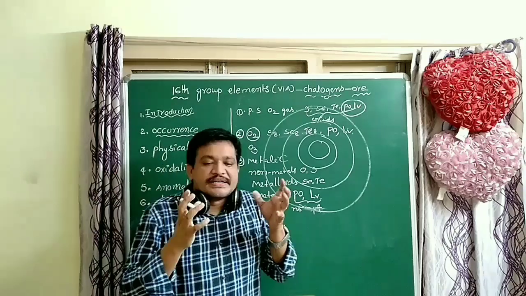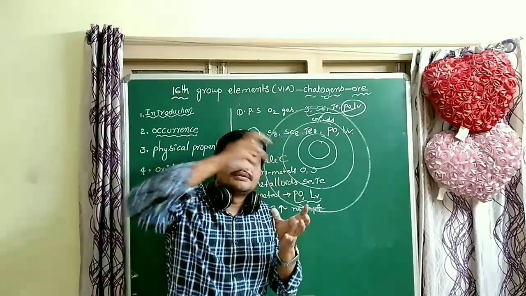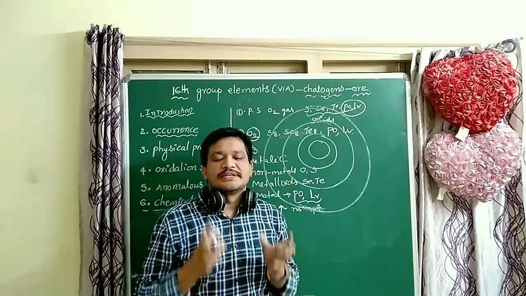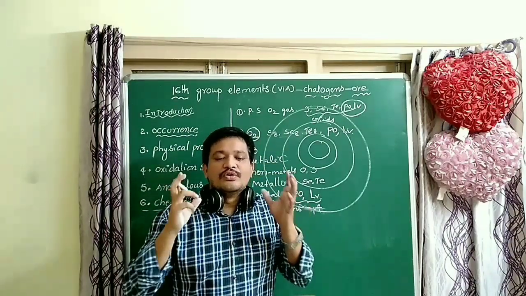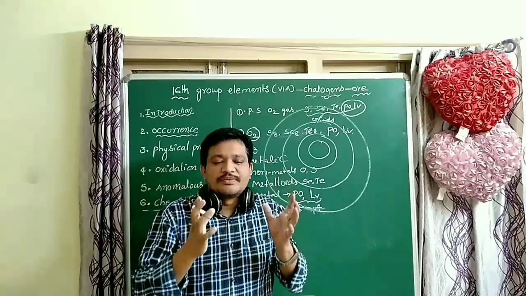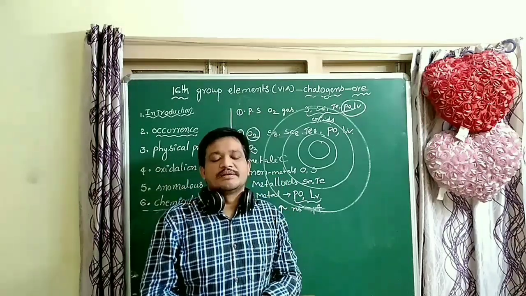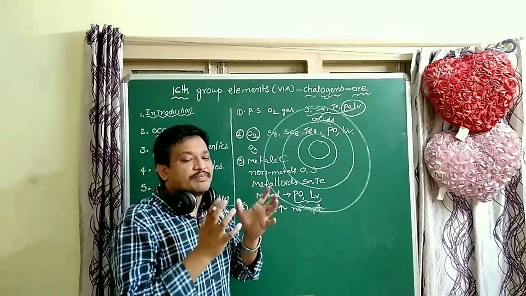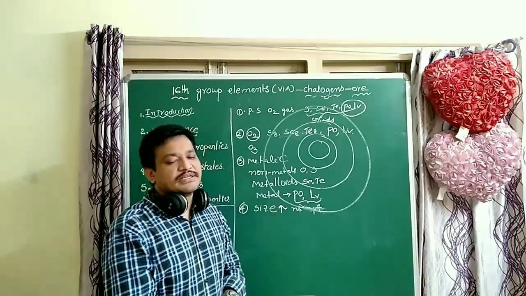The differentiating electron enters a new orbit, so the size of the atom increases. One more important factor is that the screening effect, or shielding effect, also increases.